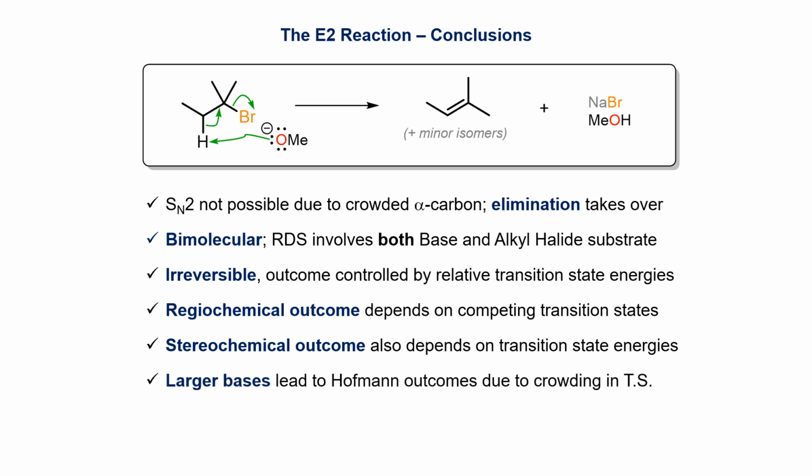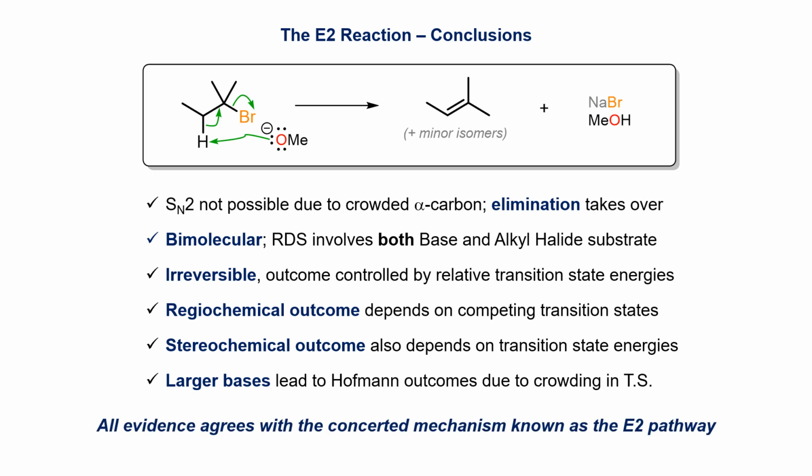Additionally, switching to a larger base will result in a preference for a less substituted Hofmann alkene, since the transition states will also be affected by where the larger base can get to. A more accessible proton will be removed faster. Overall, the evidence collected leads to the concerted pathway for elimination known as E2.